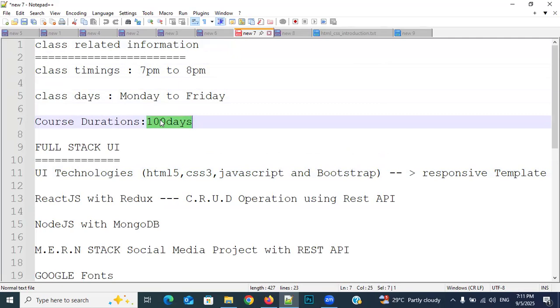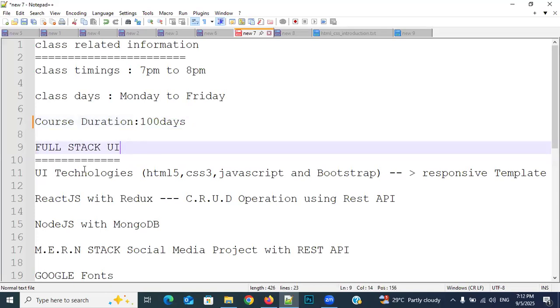So don't think he will complete the entire thing in 100 days without covering the syllabus. For me, student understanding is important. So we will try to complete in 100 days, but if there is anything pending, I will cover those topics also by taking extra days. Okay, no need to worry about the course duration. Understanding my point? Right.